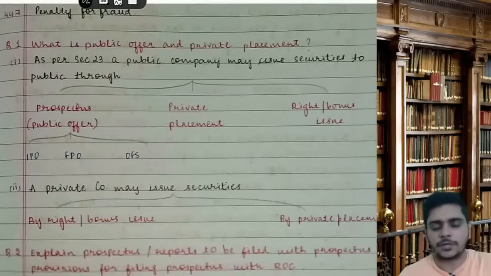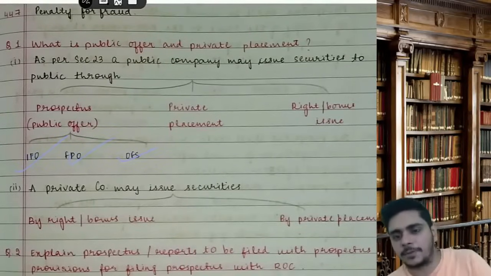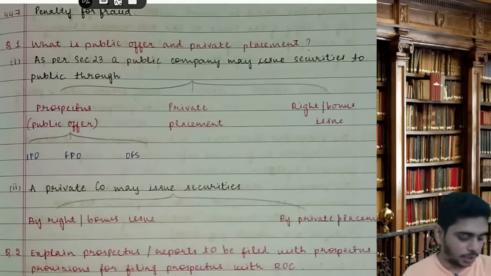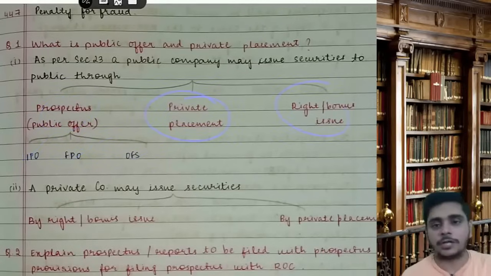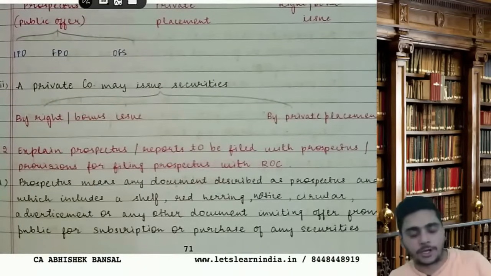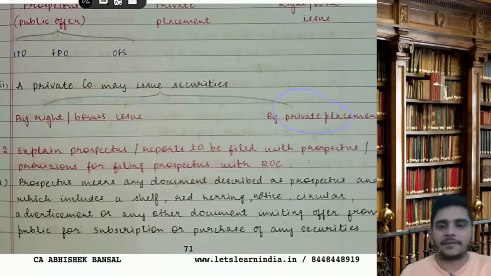In a prospectus you can go for IPO, FPO, OFS. IPO is initial public offer, FPO is further public offer, OFS is offer for sale. So a public company may issue securities to the public through prospectus, either through IPO, FPO, OFS, or through private placement, or through right or bonus issue. However, a private company cannot go for a public issue, but they can offer right shares or bonus shares to existing shareholders, or they can go for private placement.